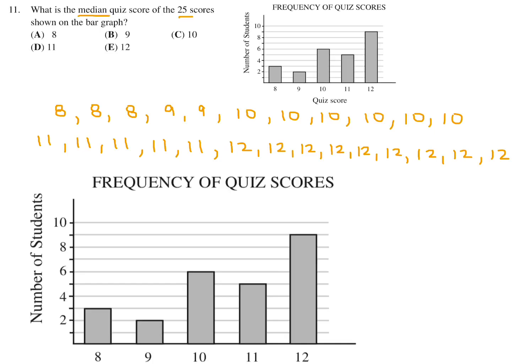The median would be the 13th number. So that's 1, 2, 3, 4, 5, 6, 7, 8, 9, 10, 11, 12, 13. So there you go. That is the median value of a set of 25. And in this case, that value is 11. So number 11 is 11, and that would be choice D.